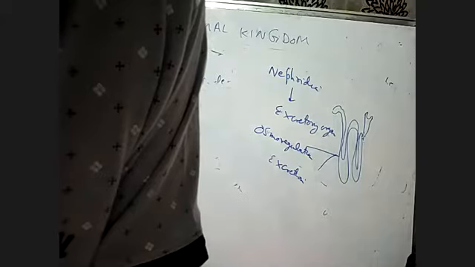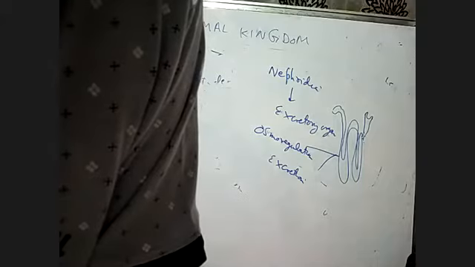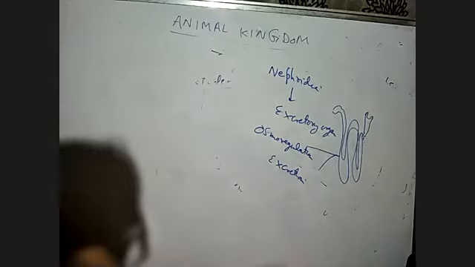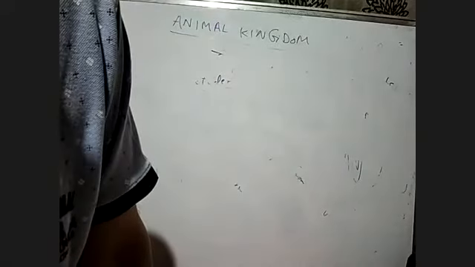Now about the nervous system: the neural system consists of paired ganglia connected by lateral nerves to a double ventral nerve cord. Suppose you look at the nervous system; it consists of paired ganglia.